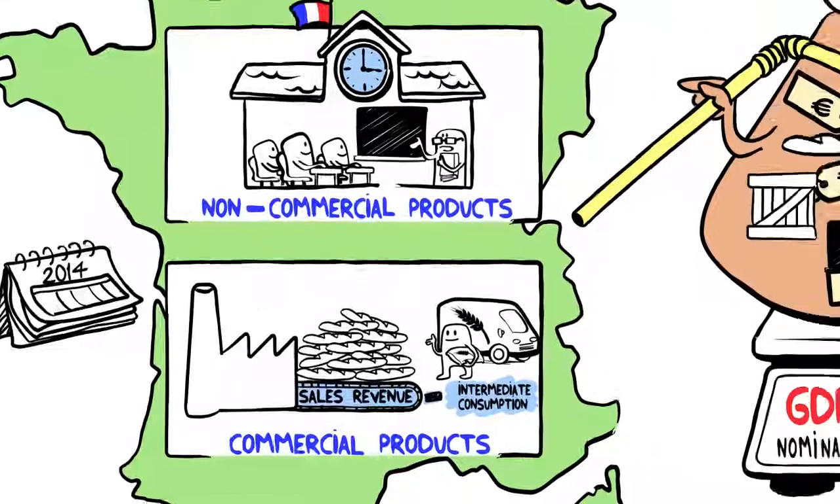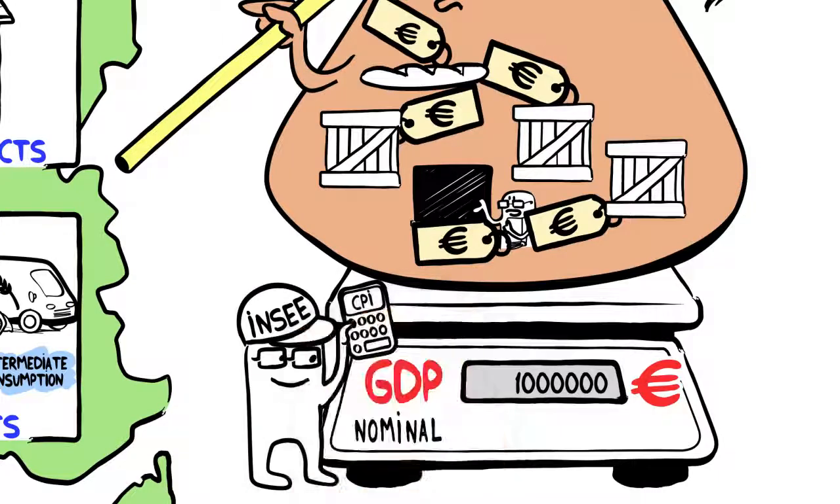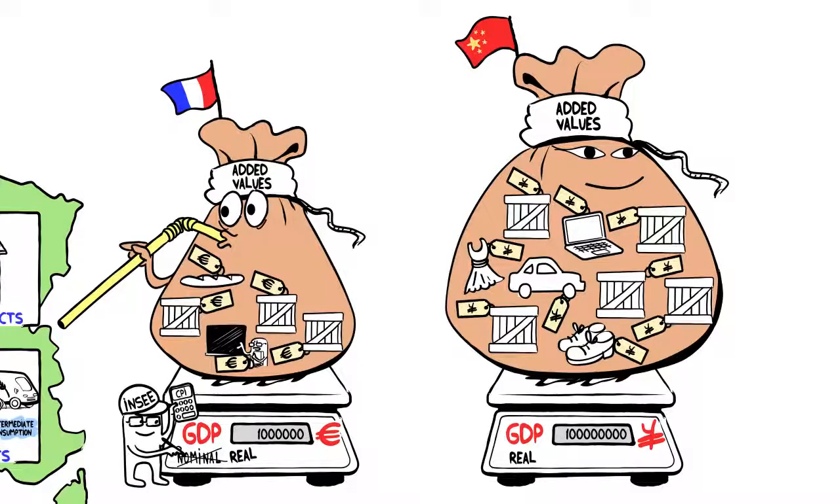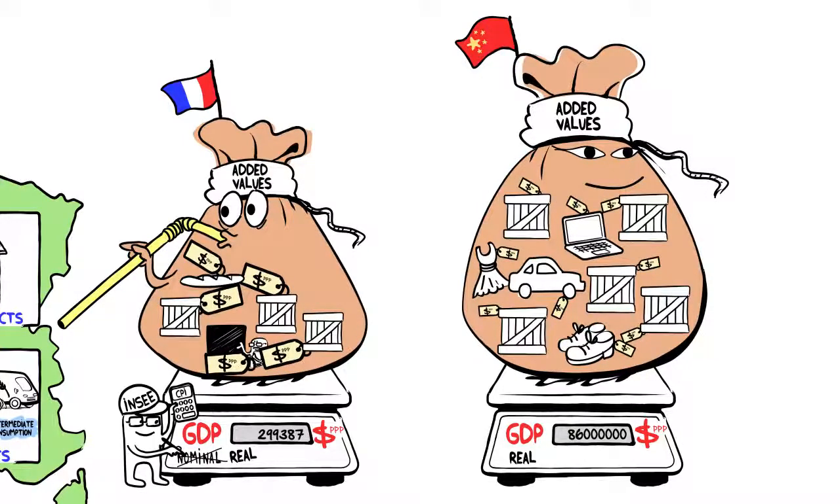To do this, we use the Consumer Price Index, CPI, measured by INSEE, the National Institute for Statistics and Economic Studies. We can then find the real GDP. Bear in mind that if we want to compare different countries' levels of wealth, we must convert their GDPs into a single currency, the dollar PPP, purchasing power parity. This allows us to eliminate the difference in price levels between countries.